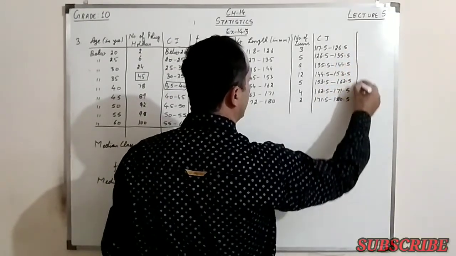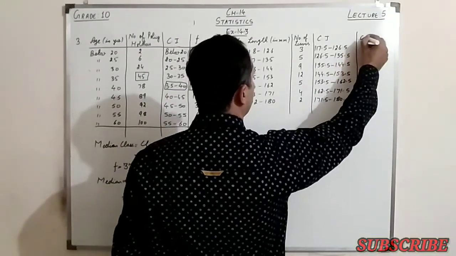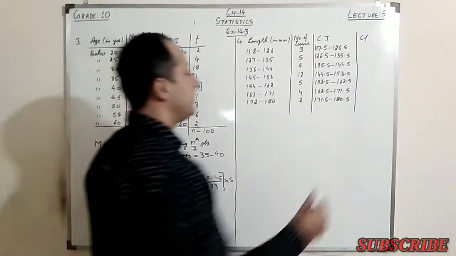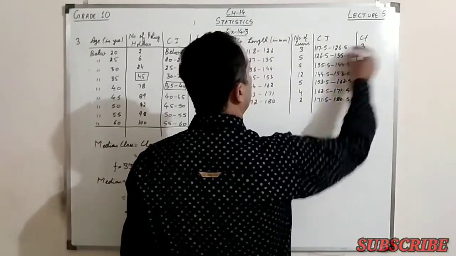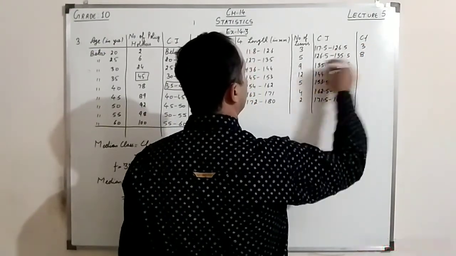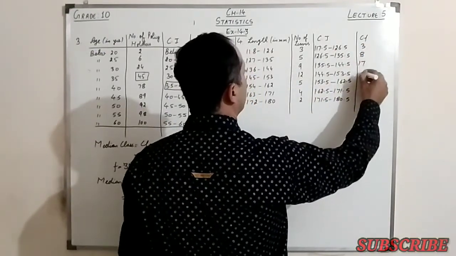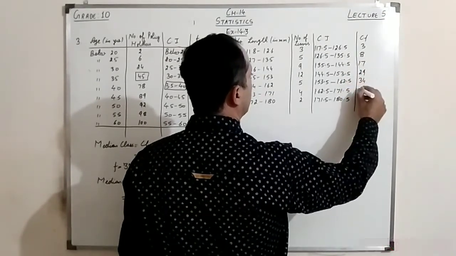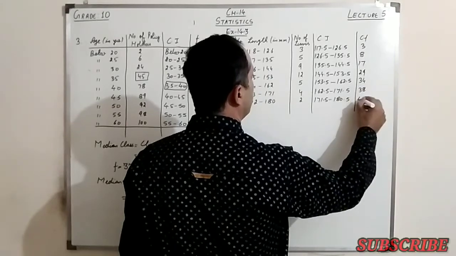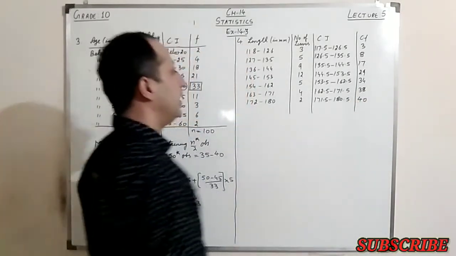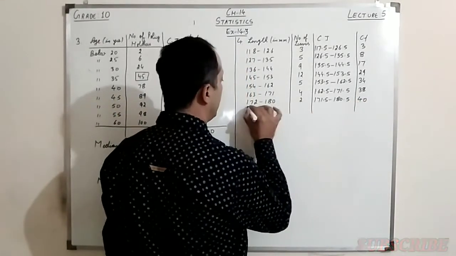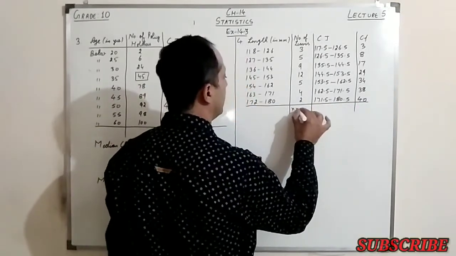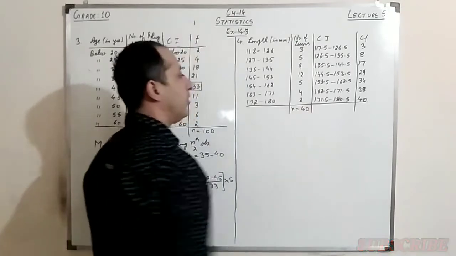The next thing, we have to find cumulative frequency. The first one will be the same, that is 3. Then 5 plus 3, it is 8. Then it is 17. Then it is 29. Then it is 34, 38, and finally this is 40. It means the sum of all the frequencies is here as 40.